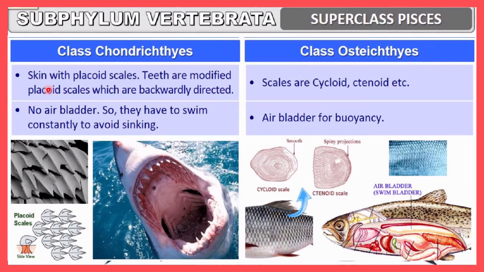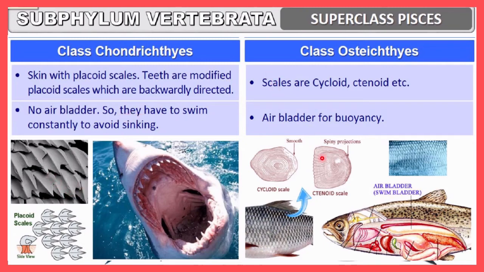Here the skin has placoid scales. The whole skin is covered with placoid type scales. A very special kind of scale is present, called the placoid scale, and it covers the whole skin. Teeth are modified placoid scales. Here you can see tiny tooth structures. Actually they are placoid scales, just modified, and the teeth are backwardly directed. Here you can see the directions.